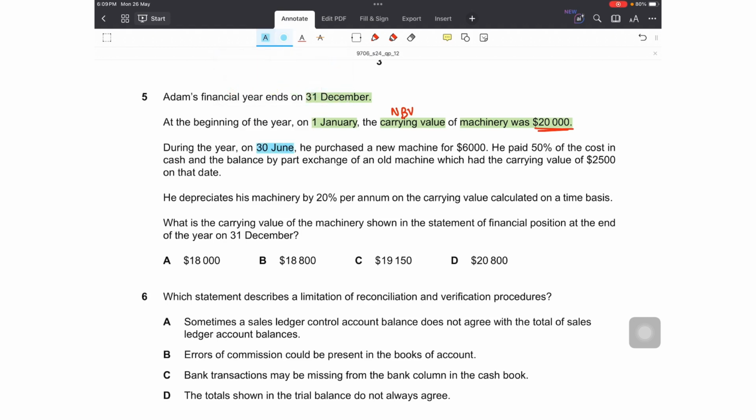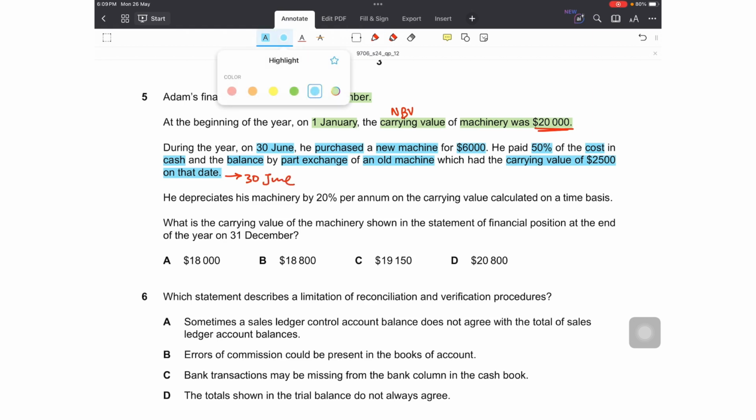During the year on 30th June, after 6 months, he purchased a new machine for 6,000. The price of the new machine is 6,000. He paid 50% of the cost in cash. So 3,000 would have been paid, and the balance by part exchange of an old machine which had the carrying value of 2,500 on that date. On that date means on 30th June.